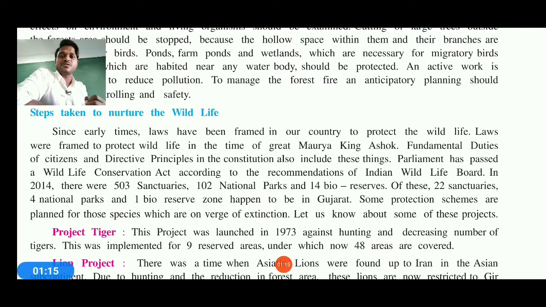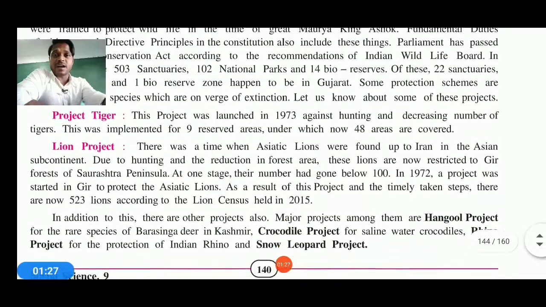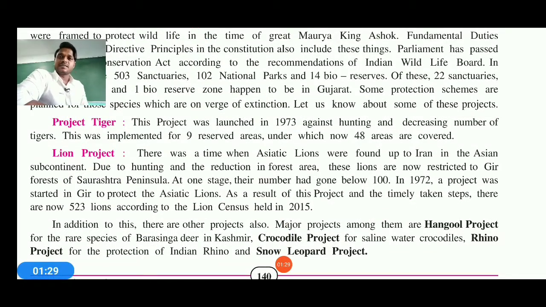Some protection schemes are also planned for those species which are on the verge of extinction, so let's know about the animals that need to be taken care of more and more, and that come under the protection scheme or the highly demanded zone. So the first one is the tiger project.